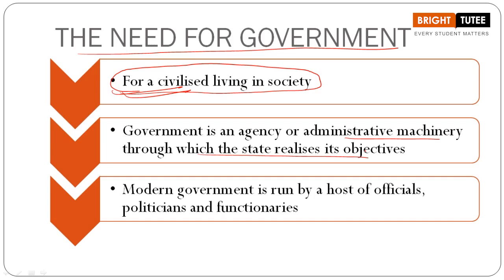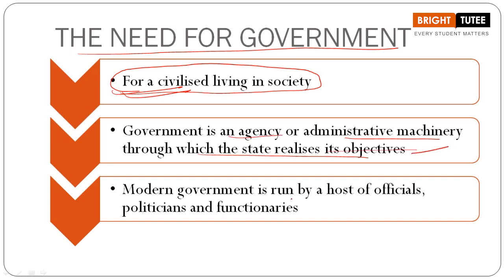So here, in a very simple manner, we can define a government as an agency or administrative machinery through which the state realizes its objectives. Now, what are the objectives? To look at the welfare of the people, to provide the basic necessities to all the people, to maintain the law and order, to provide security to all the citizens. These are some of the basic objectives, right, students? The list is endless, but yet we need to know some of the basic objectives. So here the government has to ensure that the states realize their objectives as well.